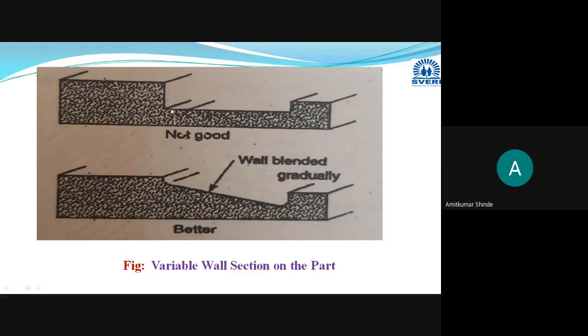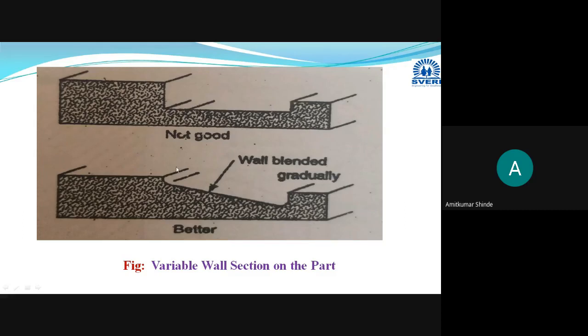Hence, instead of providing these sharp edges, the wall thickness is gradually decreased. Instead of decreasing it suddenly, whenever you are decreasing the wall thickness suddenly, some sharp change will be there, and due to this, stresses will be more at these corners.